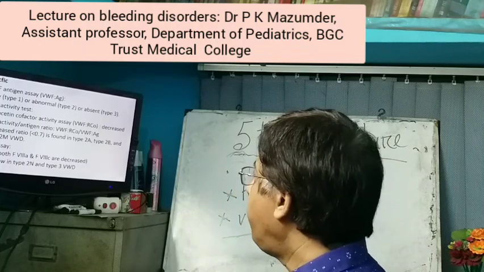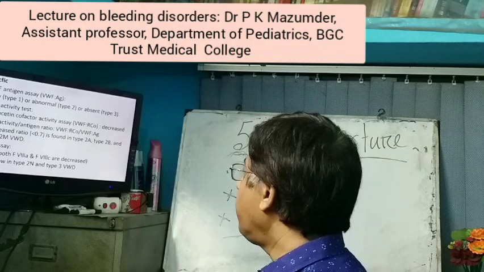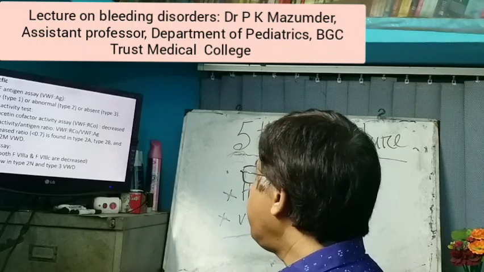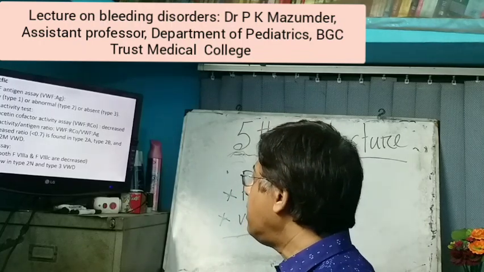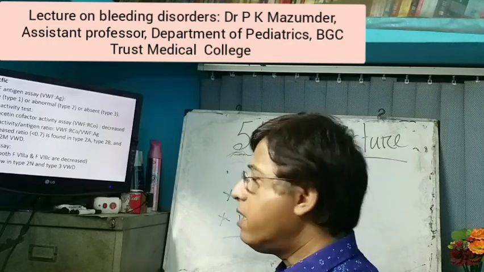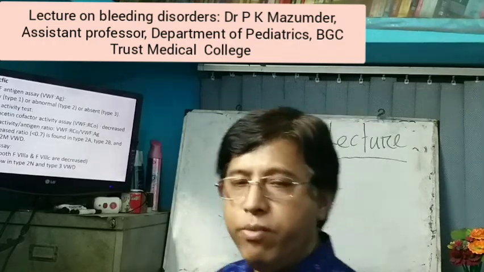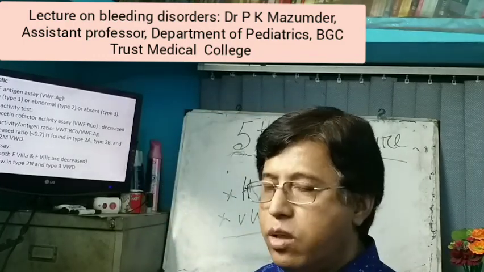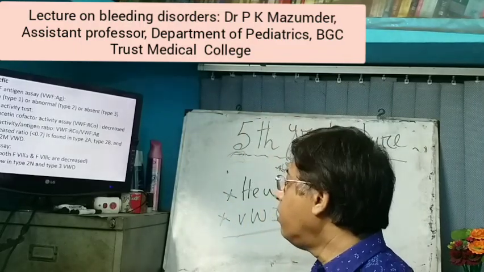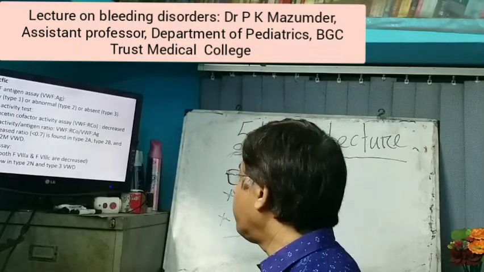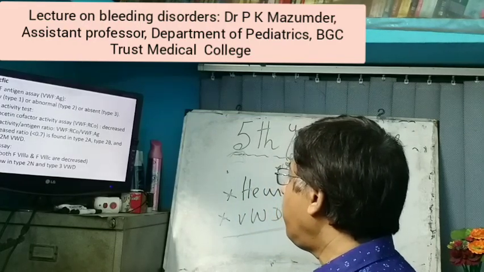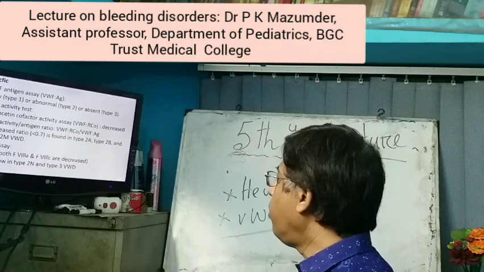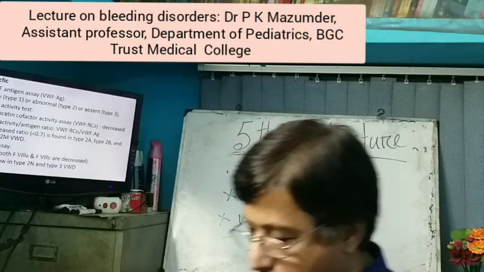Von Willebrand factor activity test, ristocetin cofactor activity assay, is decreased. Von Willebrand factor activity to antigen ratio is low, less than 0.7. And factor 8 assay, because von Willebrand factor carries factor 8. If von Willebrand factor is reduced, there is low level of factor 8. So both factor 8 activity and clotting portion of factor 8 are decreased, and very low in type 2 and type 3 von Willebrand disease.